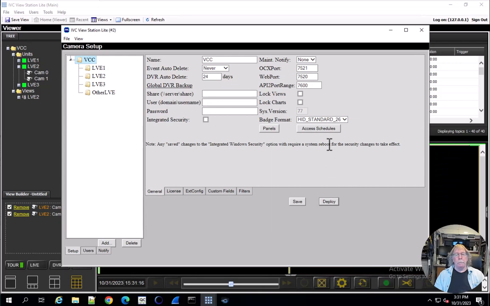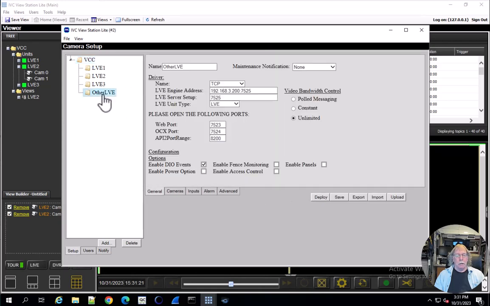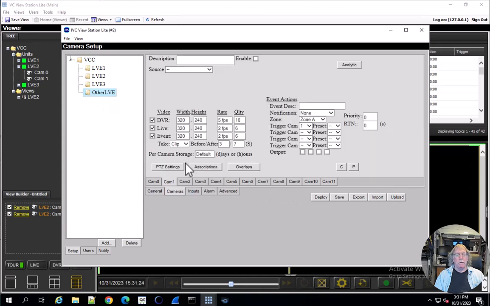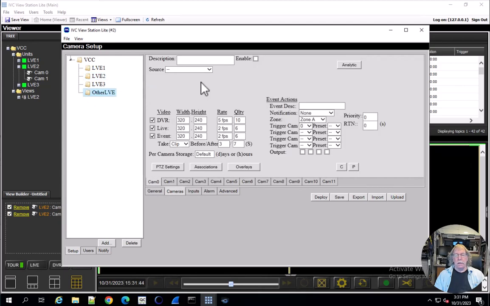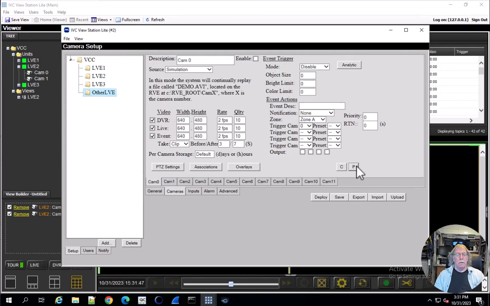That'll pick up the new LVE, and currently we don't have any cameras configured, so we can go ahead and maybe copy 2 of the demo cam configurations. You can say copy this record from LVE2 and paste it to other LVE. And that basically, then we just enable it, we save, and we deploy.